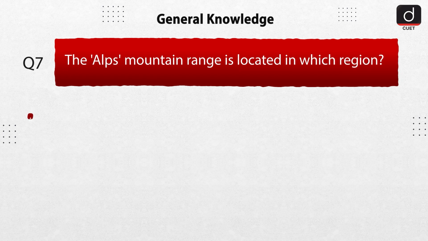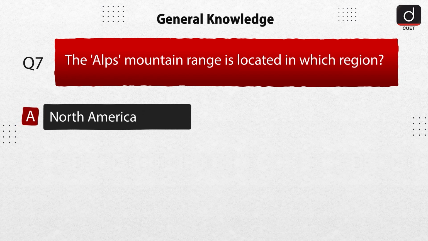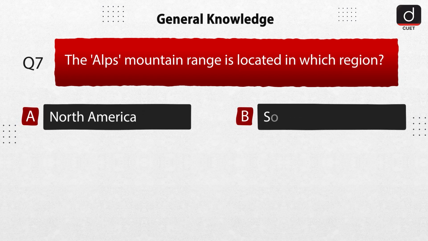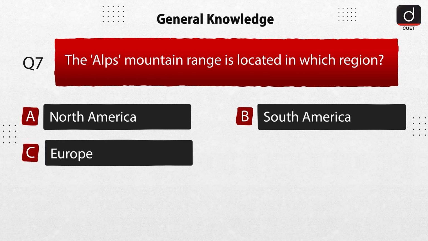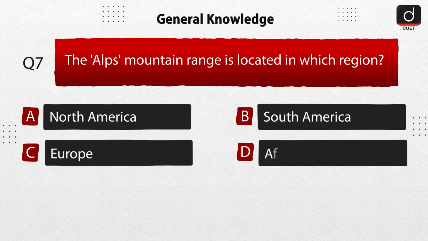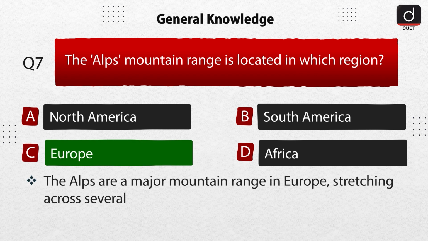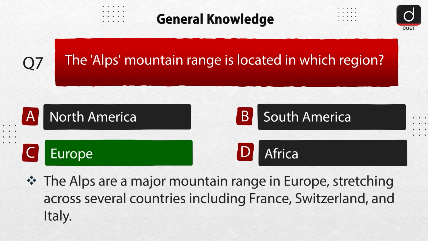Next question is, the Alps mountain range is located in which region? Option A, North America. Option B, South America. Option C, Europe. Option D, Africa. The correct answer is option C, Europe. The Alps are a major mountain range in Europe, stretching across several countries including France, Switzerland, and Italy.